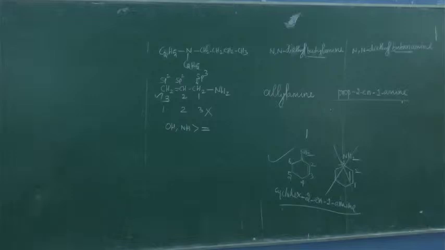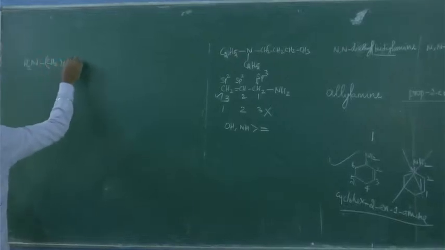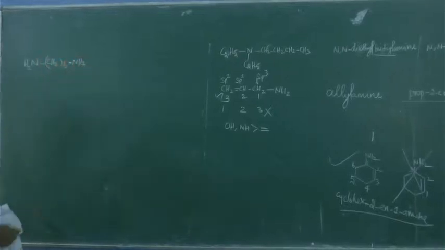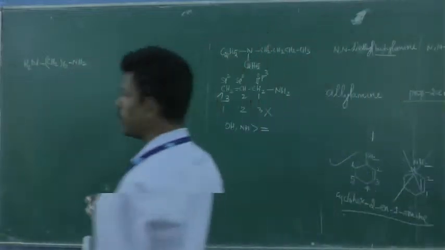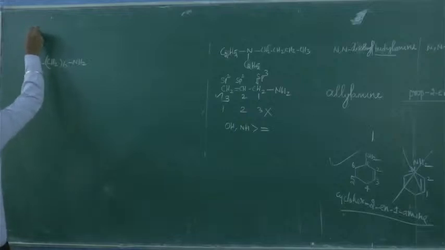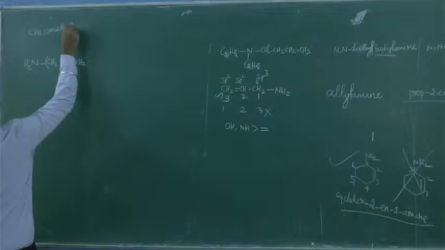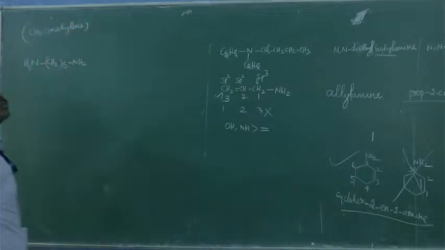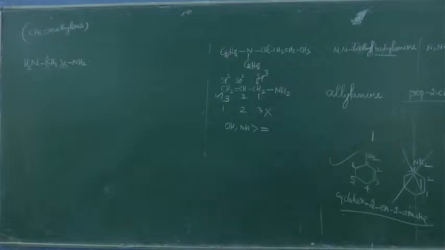Next example. Next we have NH2, CH2 six times, NH2. Is it clear? So we know that this unit is called methylene. Please note this. The unit is methylene. The term should be used with the common name.